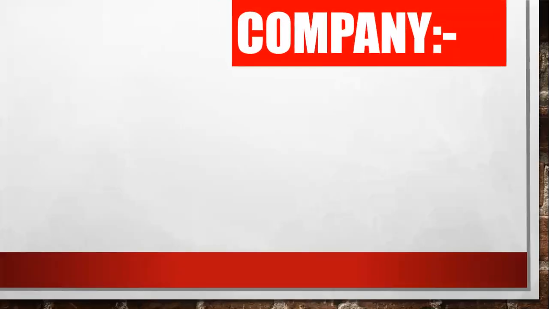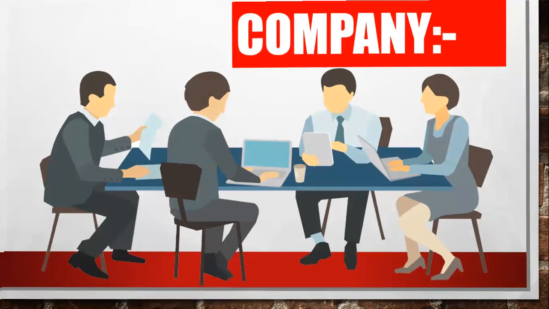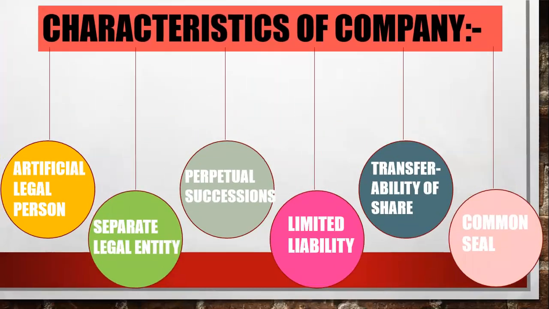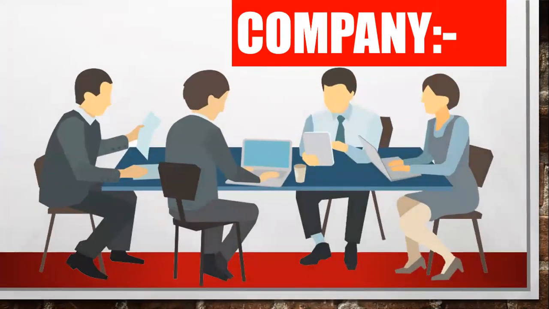Our next topic, the third topic, is company. So what do you mean by company? Normally, company is an artificial person, an association of persons. You can say individuals work together with lots of people with a common object. It's a commercial business, and it's governed by company law.